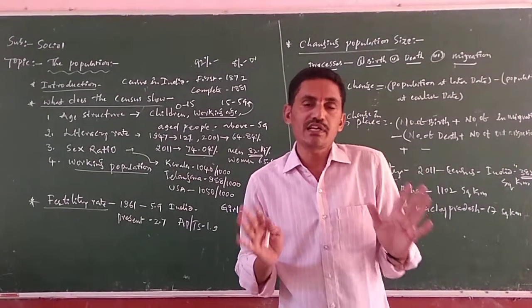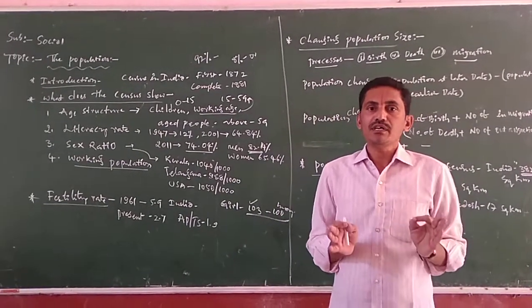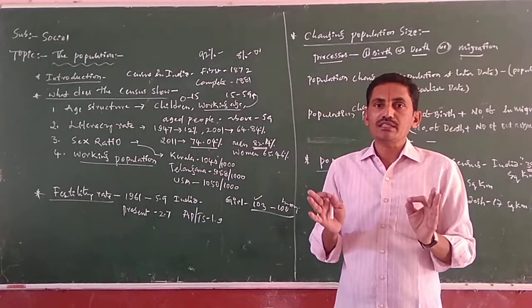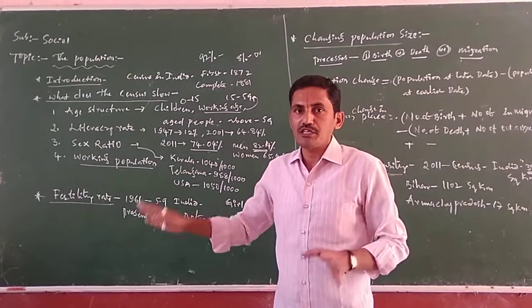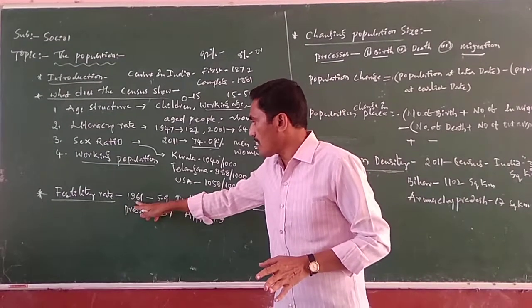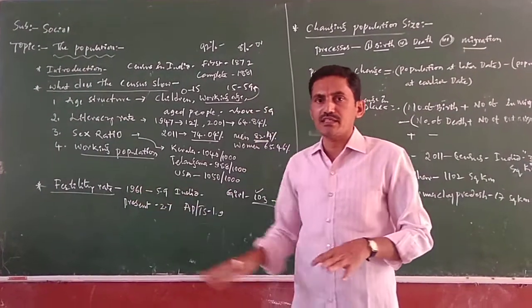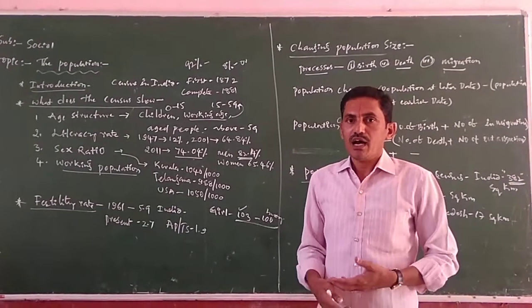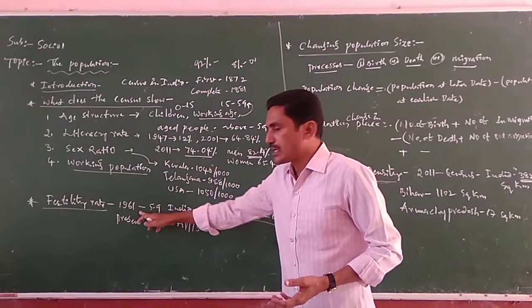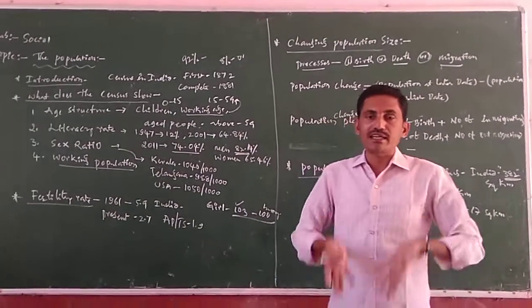You understand? So after 1961, medical facilities developed, there was a revolution in hospitals. That is why the death rate is controlled and the birth rate was increasing.